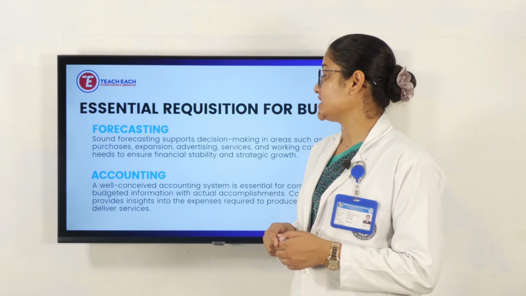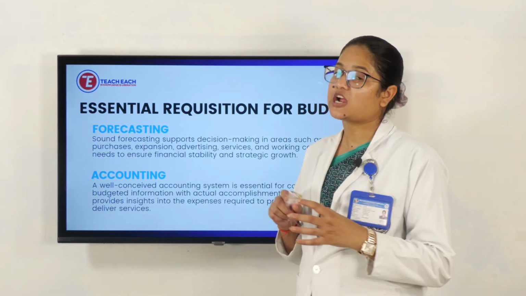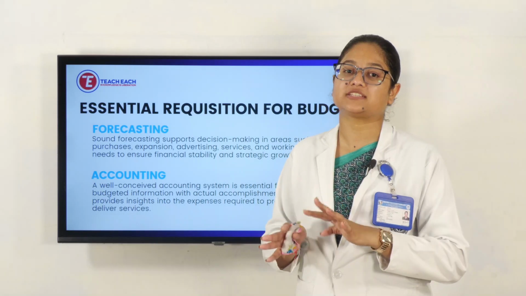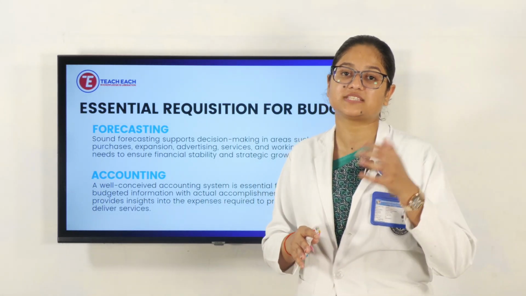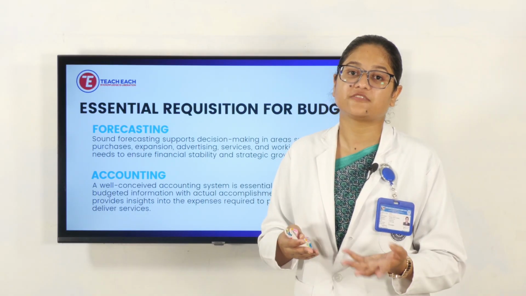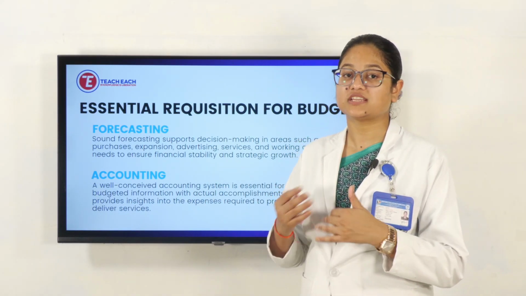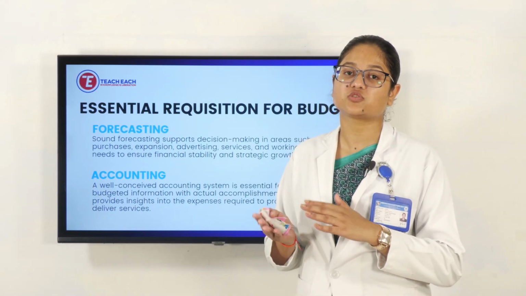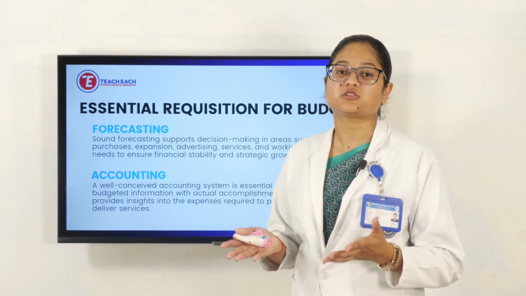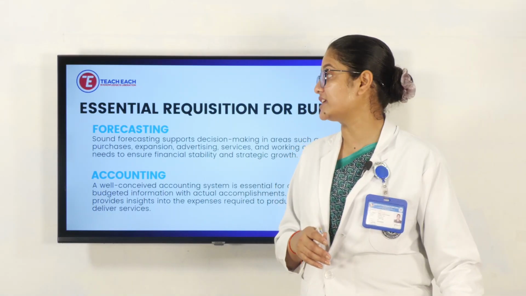Then accounting. A well-designed accounting system is essential for comparing the budget. Accounting means we should have a comparison between the previous year and the present one, the old one and the new one, what changes there are, which area had more expenditure. So the accounting system and accountants have to be very expert on this, so we should have proper visibility on those things in a display at a stretch. We can then be capable of doing the comparisons.